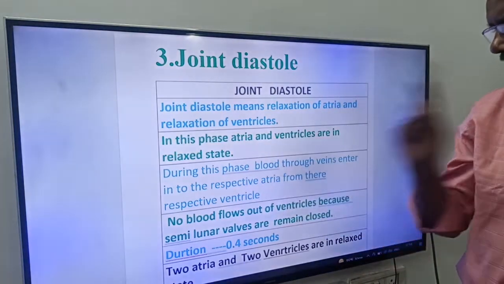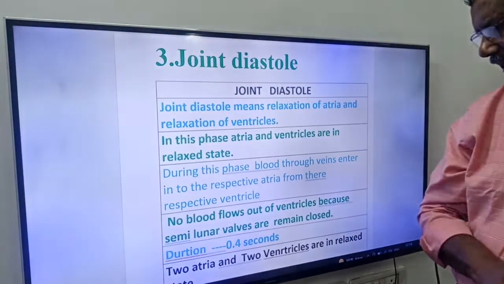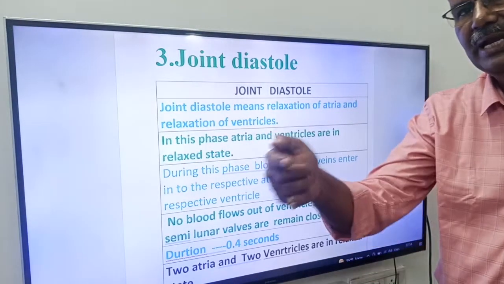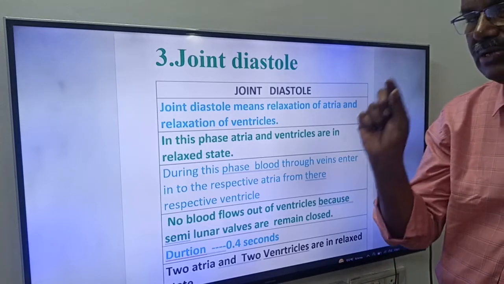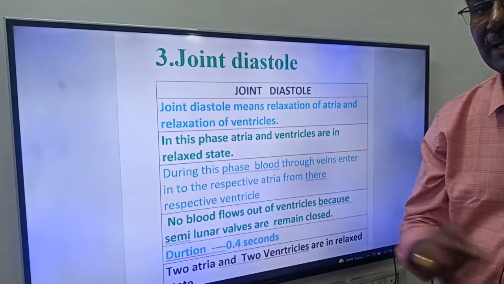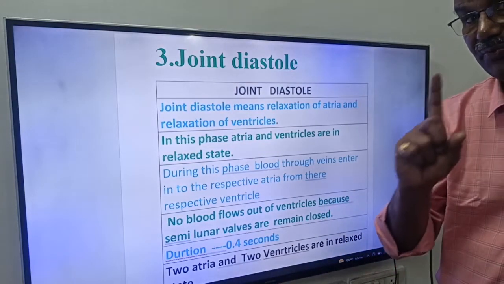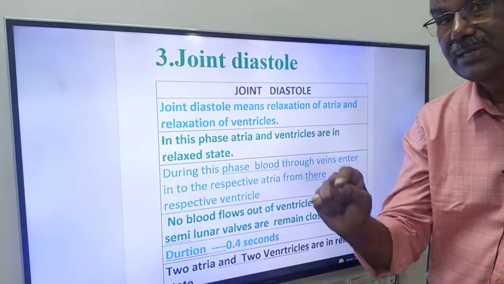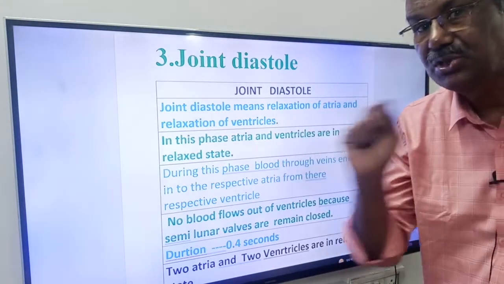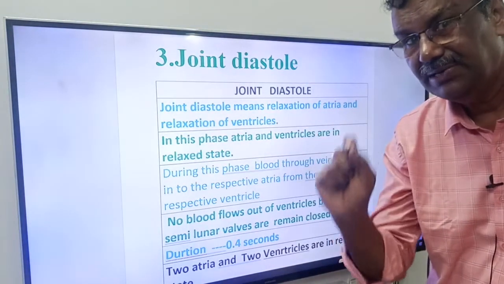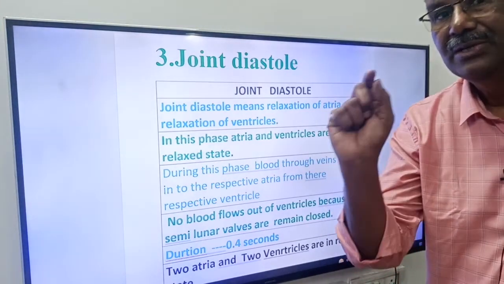So during this phase, what happened, friends? Through veins, blood enters into the respective atria. Next, friends, from atria, blood enters into the ventricles. Here you remember one more important thing, friends. During joint diastole, 70% of the blood enters into the ventricles. That is very, very important. Only 30% of the blood enters into the ventricles at the time of atrial systole. The remaining 70% of the blood enters into the ventricles during joint diastole.